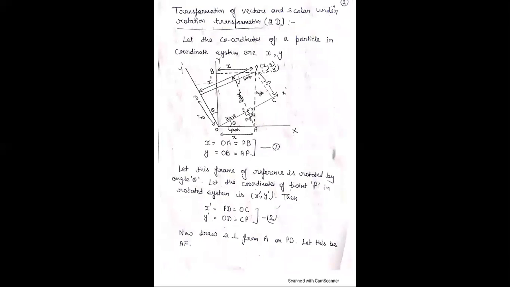Equations 7 and 8 can also be written as x dash in terms of x, where theta is x dash ox, we take cosine of the angle. Similarly, here plus y, second coordinate sine, x cos x dash ox plus y.